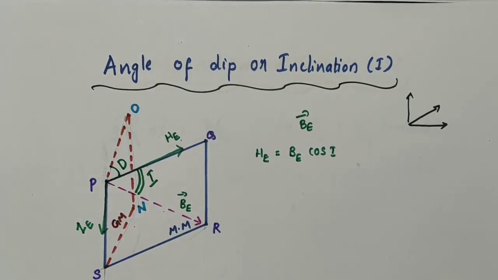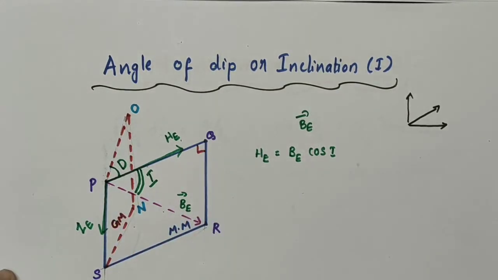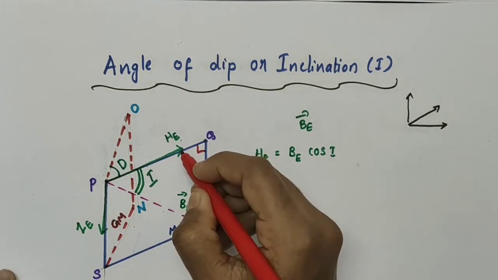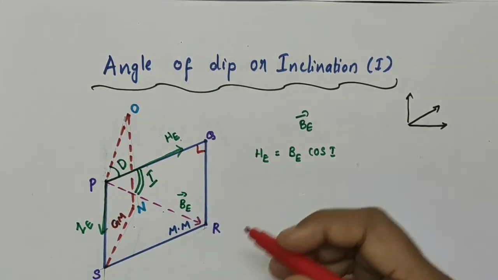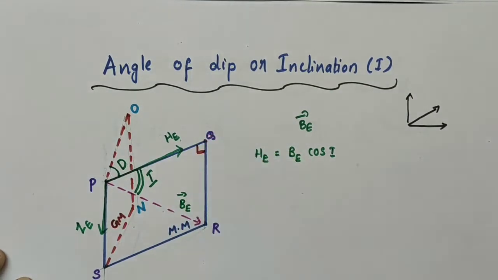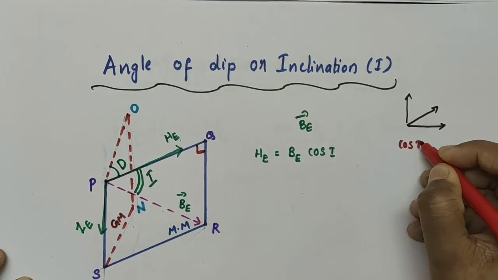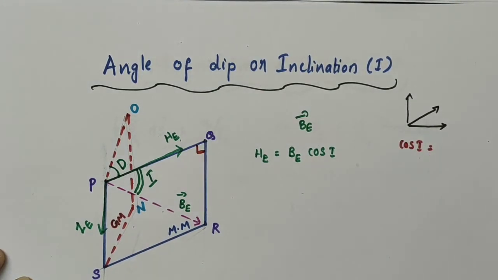For example, if you are considering this angle as 90, you can take anywhere, you can take a triangle. If I am taking this triangle, this angle can be taken as 90. Then when I am taking cos I here, cos I is equal to adjacent side by hypotenuse.